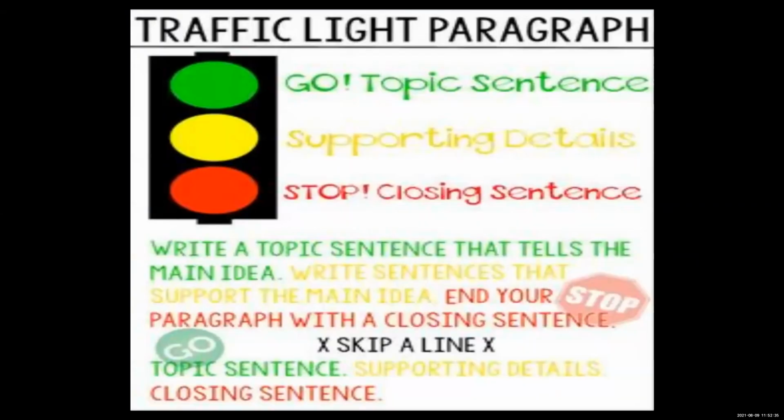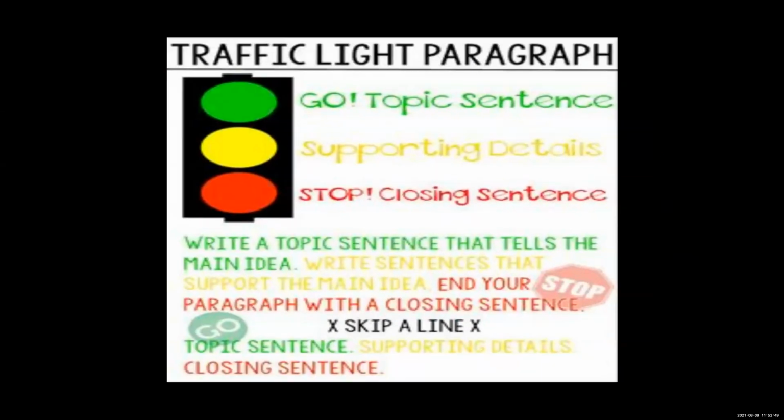Okay, so here is the traffic light paragraph. Traffic light means what is the main thing we are supposed to understand and keep in mind. Green light shows what? That we have to go. Go means start with the topic sentence. So we have to begin a paragraph with the topic sentence.